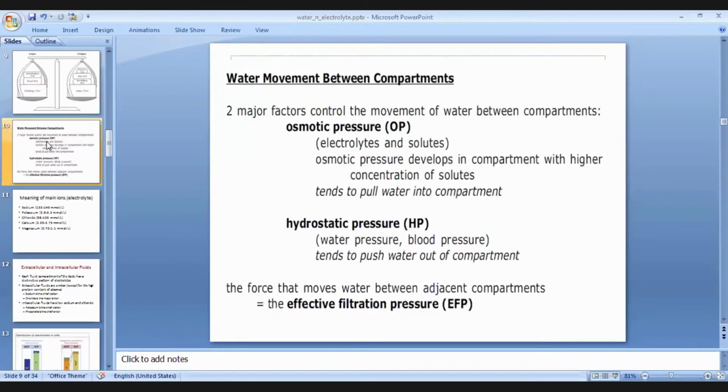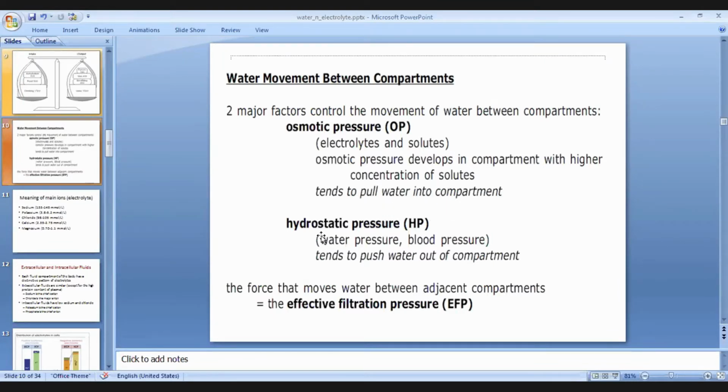Okay. So about water movement between the compartments. What force causes the movement of water between different compartments? There are two major factors controlling the movement of water between the compartments: osmotic pressure and hydrostatic pressure. Osmotic pressure is the pressure created by the dissolved electrolytes and solutes. It develops in the compartment with higher concentration of solutes and tends to pull water into that compartment, towards where there is more.